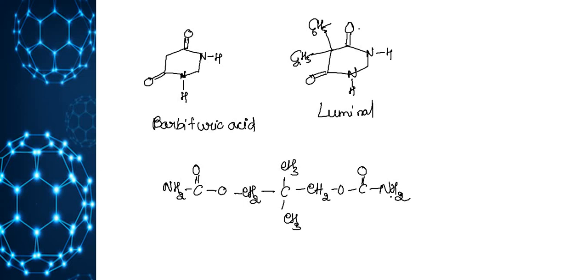So the next one is antibiotic. General structure of penicillin I will write. R C double bond O, NH, hydrogen.